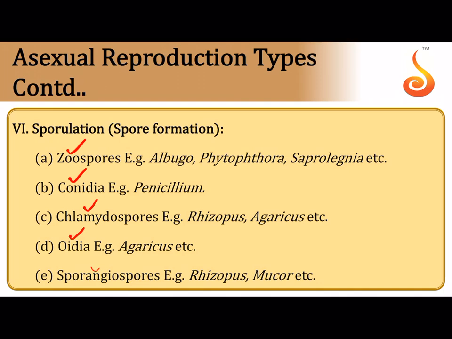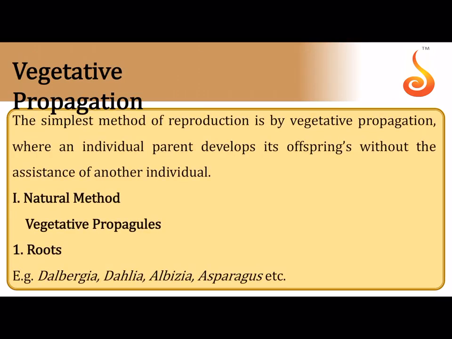Spores coming from specialized structures called sporangia are called sporangiospores. Mostly these sporangiospores may be motile or non-motile. In the case of Rhizopus and Mucor, they may be non-motile. So these are some of the types of asexual reproduction.